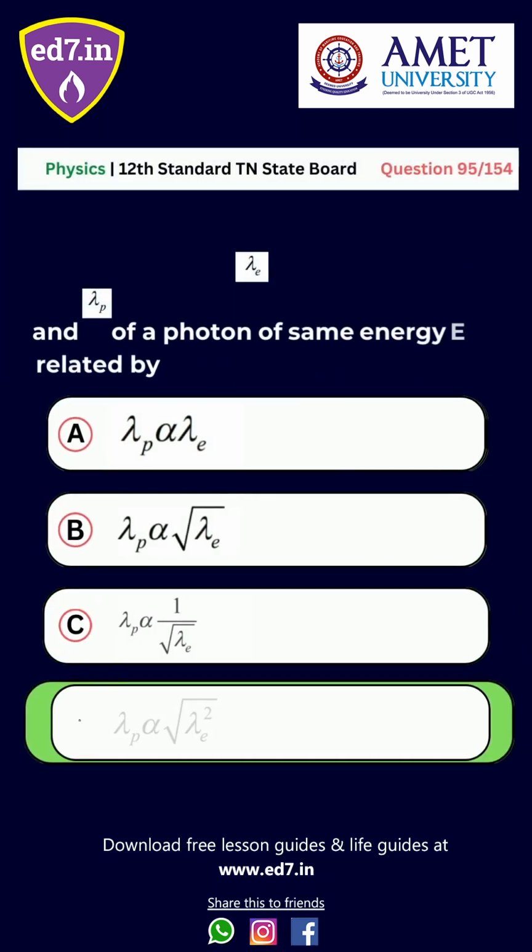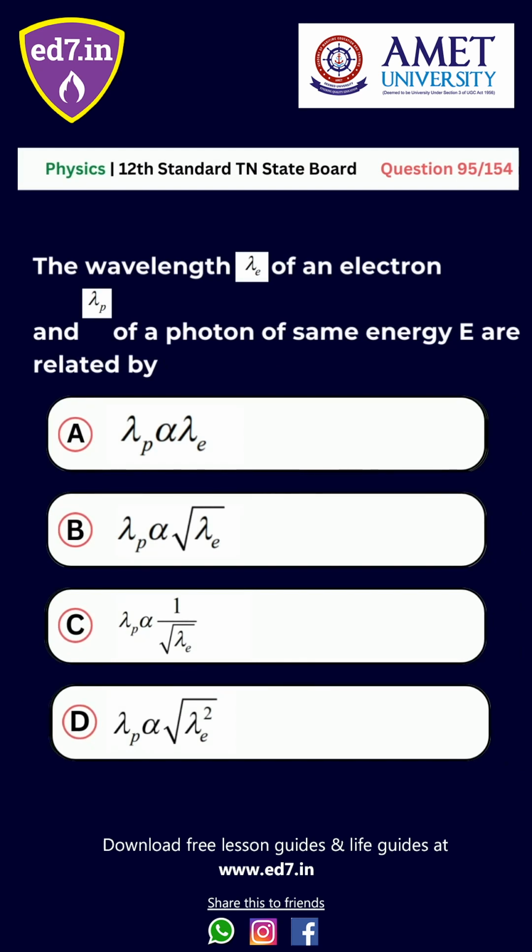Question number 95. The wavelength lambda e of an electron and lambda p of a photon of the same energy E are related by: option A, lambda p proportional to lambda e; B, lambda p proportional to root lambda e; C, lambda p proportional to 1 by root lambda e; D, lambda p proportional to root of lambda e squared. The right answer is option D, lambda p proportional to root of lambda e squared.